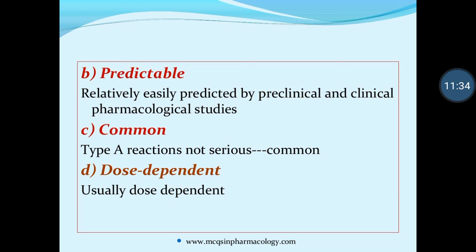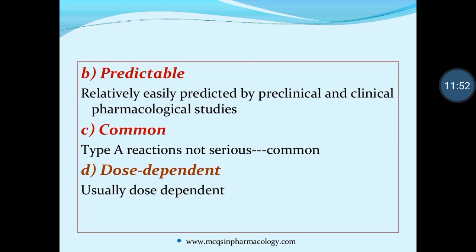It means the doctor or pharmacist already knows that after taking this medicine, the patient can produce certain types of reactions, so they can be easily overcome by other medicines or other precautions. That is predictable, easy to handle.